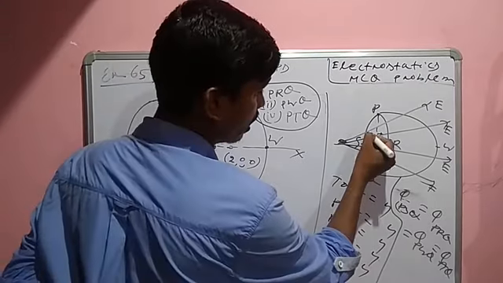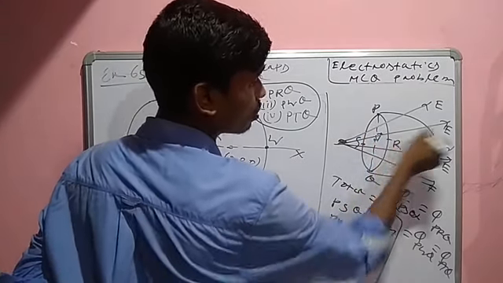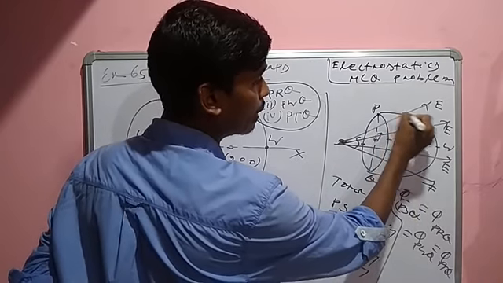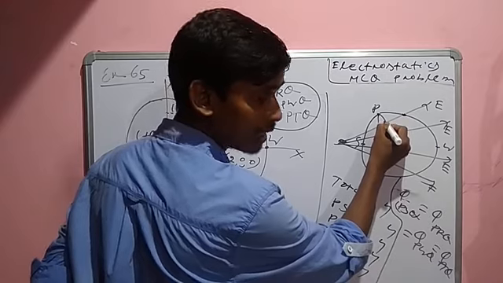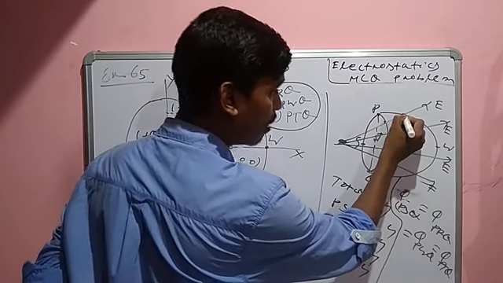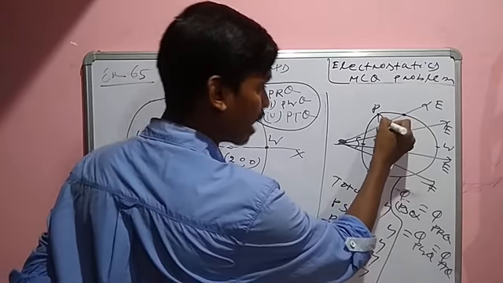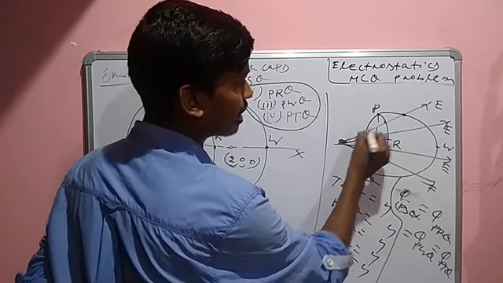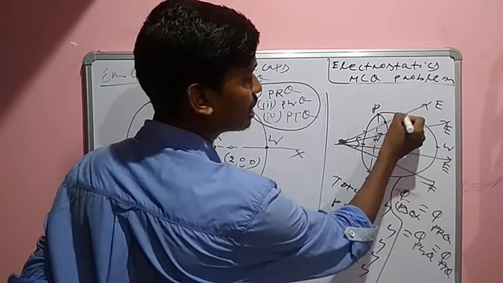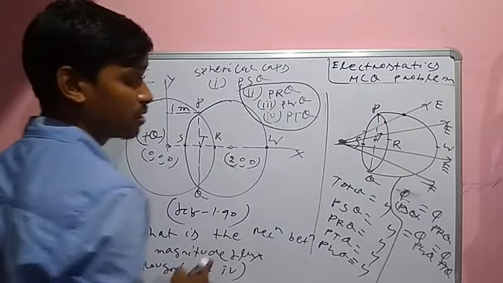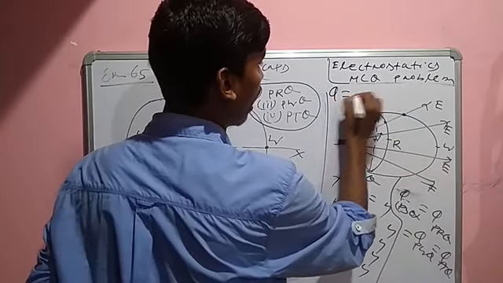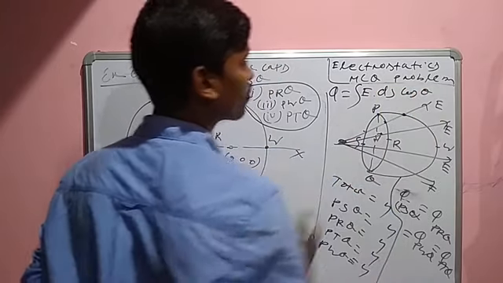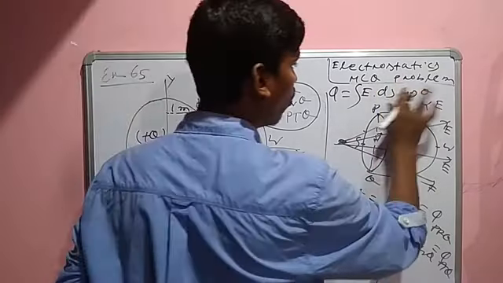Here the lines of force are constant, but here the electric field is less, and here it is more. That means the electric field at this point is greater than at this point and greater than at this point. Listen, but we have already known phi is equal to E dS cos theta. Suppose cos theta is 0.